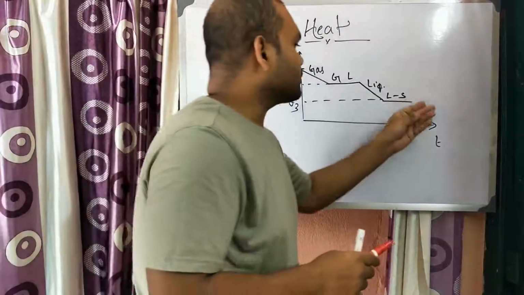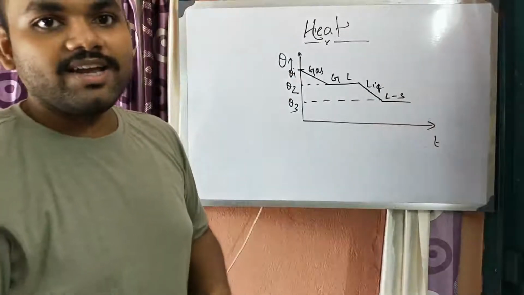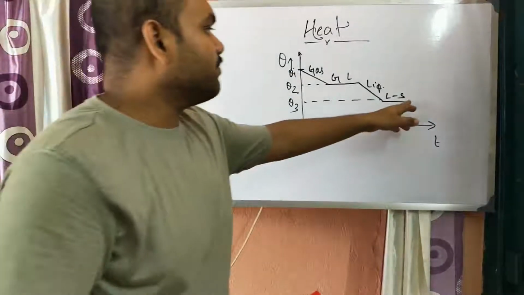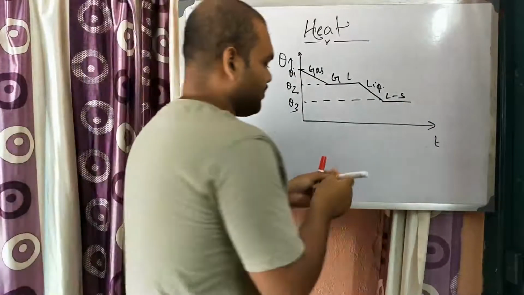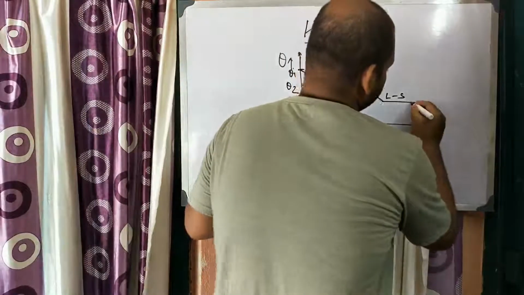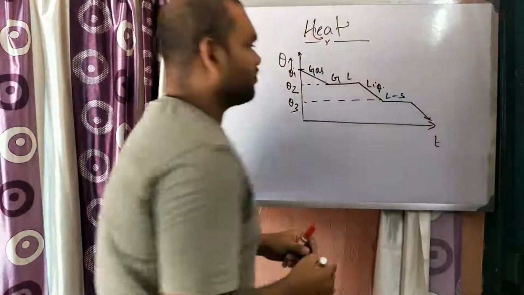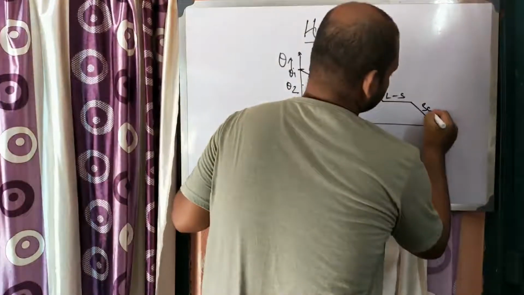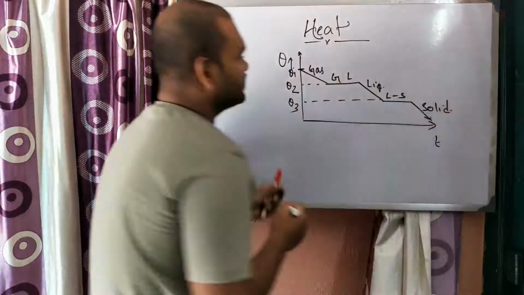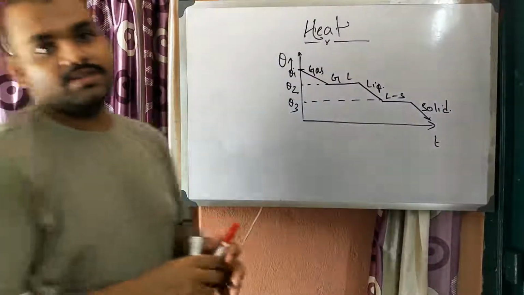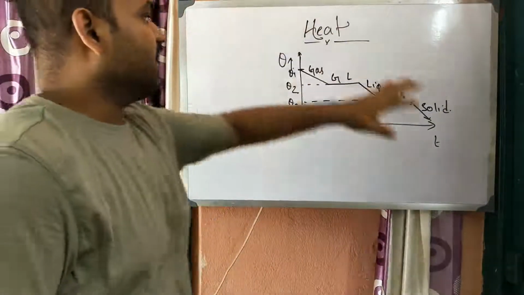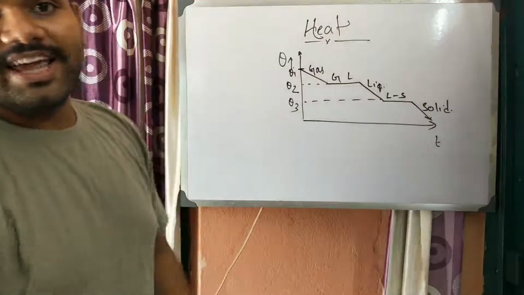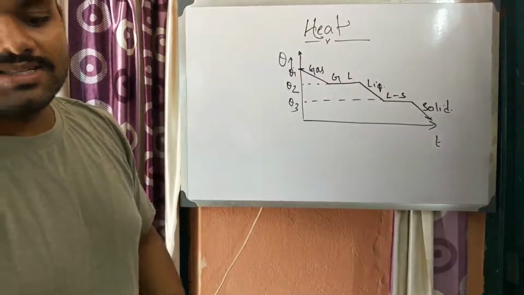After the whole substance gets solidified, at that time the temperature of the body starts decreasing. So here we will get the solid. So this is the cooling curve. In the heating curve we give heat, and in the cooling curve we extract heat from that substance.